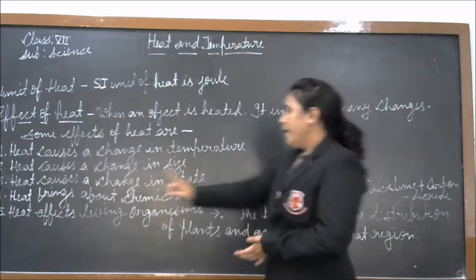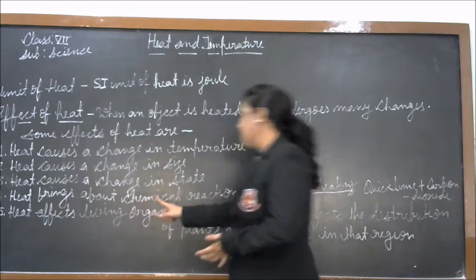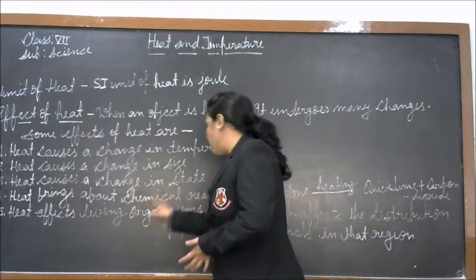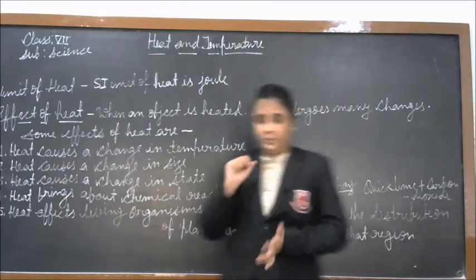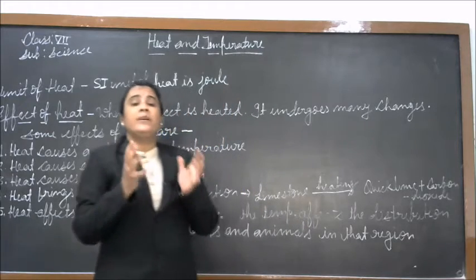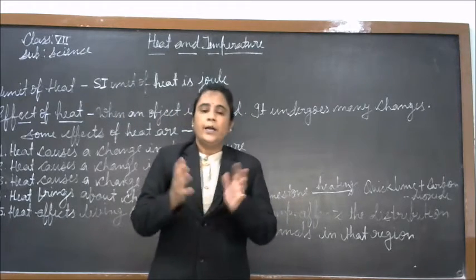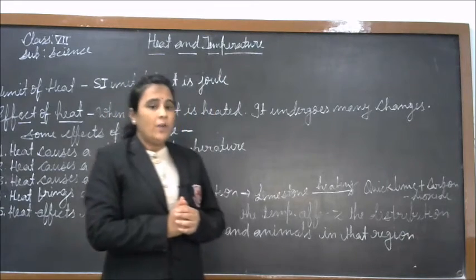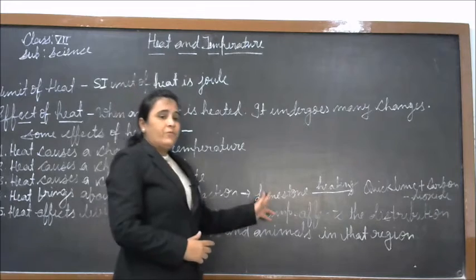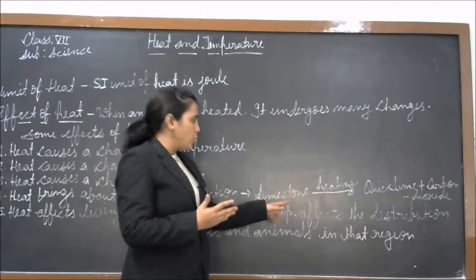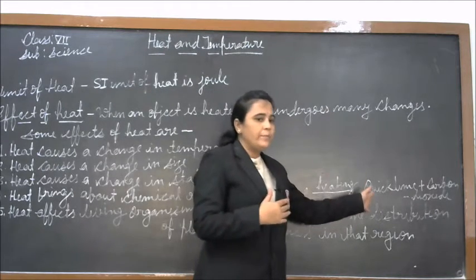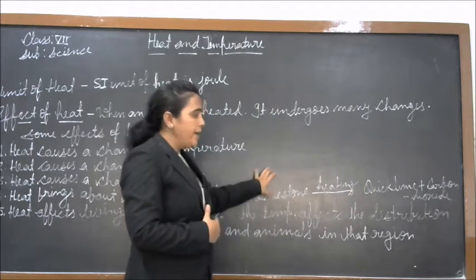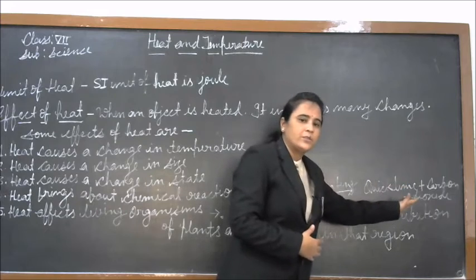Now, next, heat brings about chemical reactions. Student, many chemical reactions take place when the reactant is heated. For example, on heating, limestone converts into quicklime. Here limestone is the reactant, and quicklime and carbon dioxide are the products.